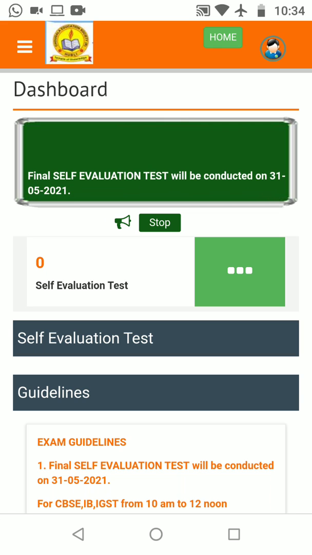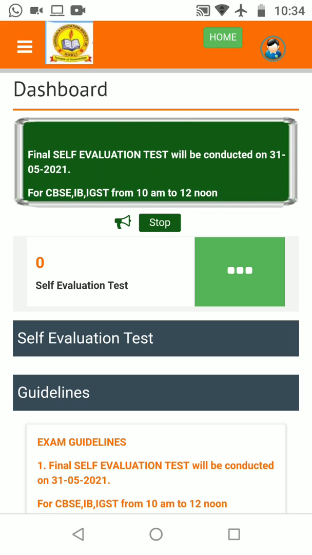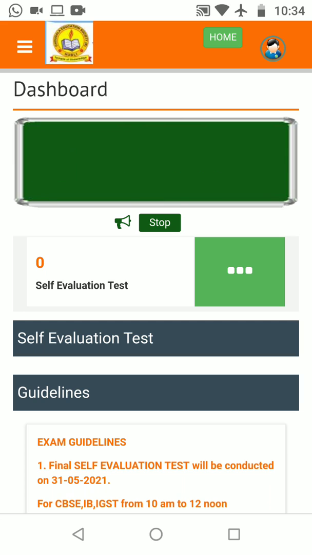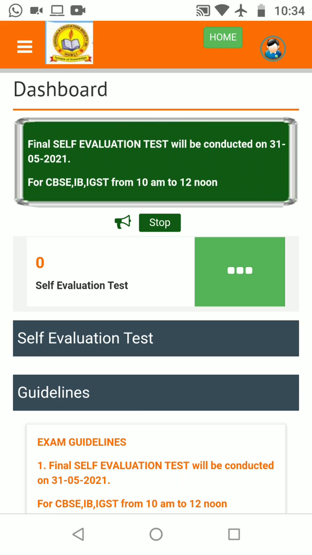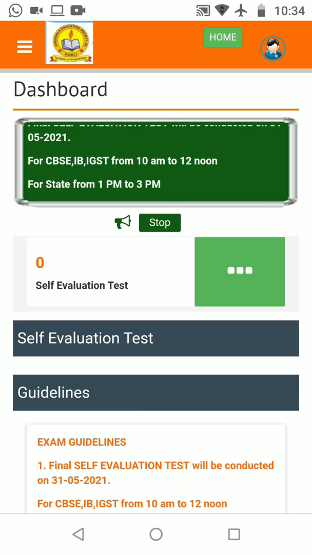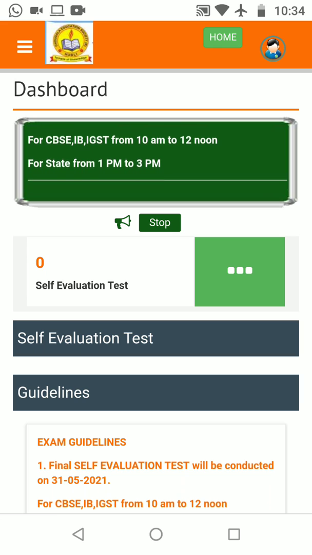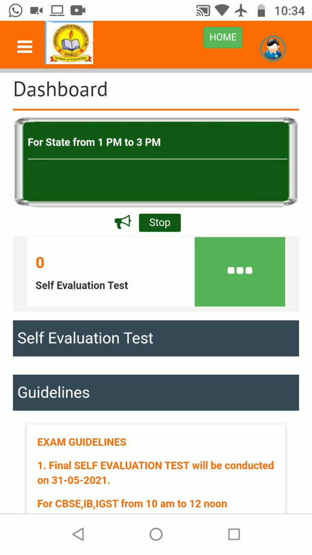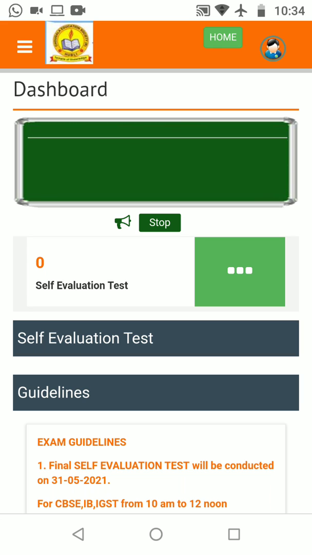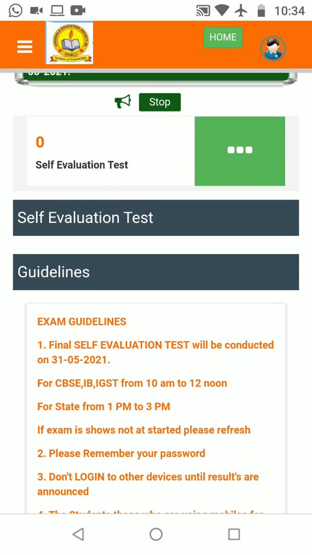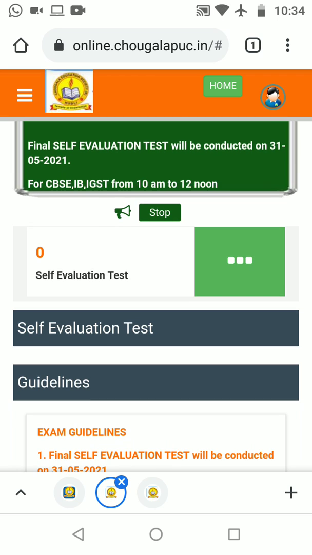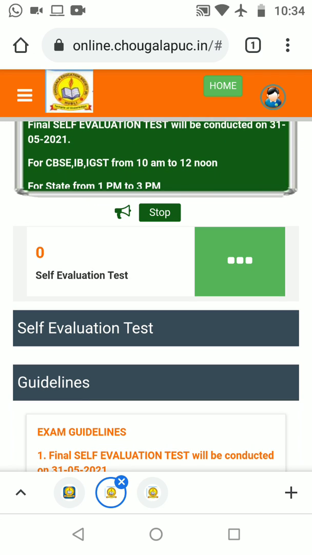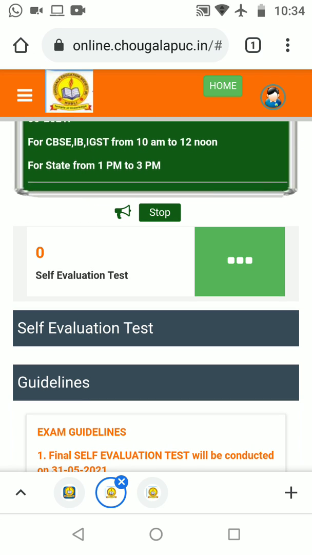And dear students, please don't change your device before getting your results. We highly recommend not changing your device before getting the results. Once you are done with the exam, please click on the home button. You will be redirected to the dashboard here. On the exam date, when you open it, your exam will automatically appear, and you can click on go to exam and continue the regular process.